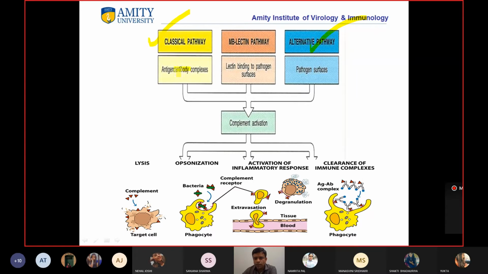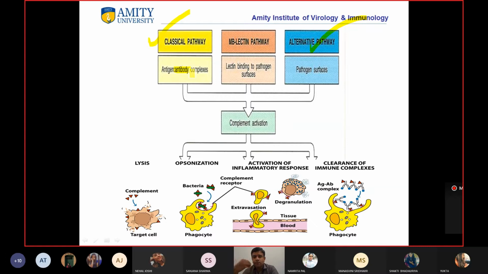Okay, so it required an antibody. The concept was that there is something apart from antibody which leads to the killing of pathogen.